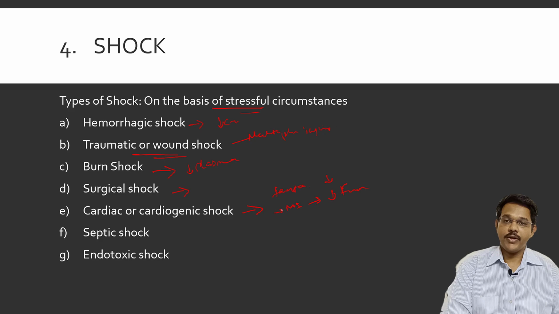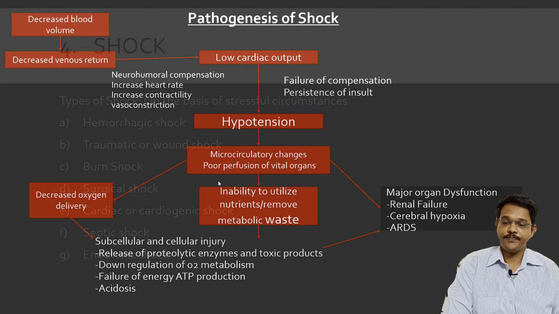Then septic shock is mainly because of infections, such as gram negative bacterial infections, where there is vasoconstriction and not enough blood reaching the heart. Then endotoxic shock, again because of substances released in response to infections, the person may go into shock.